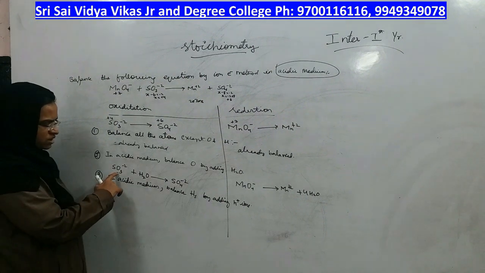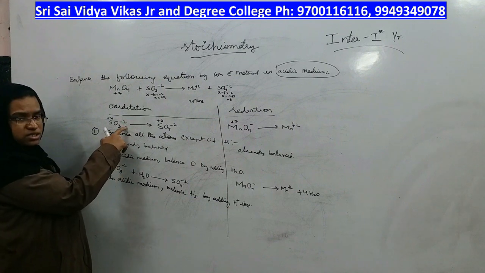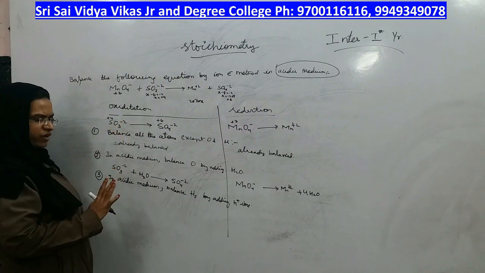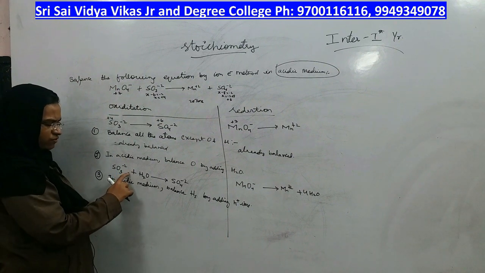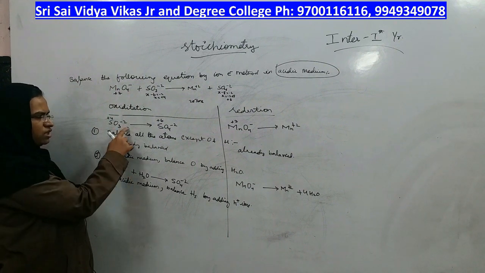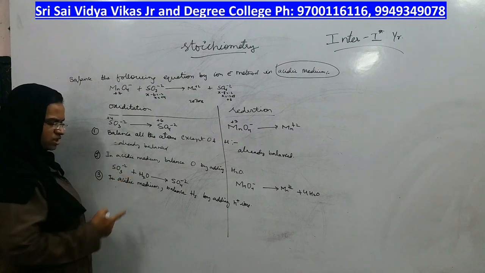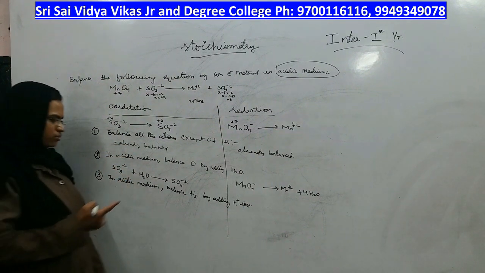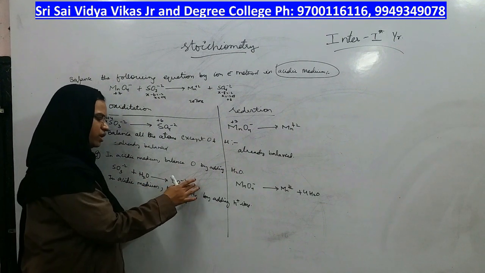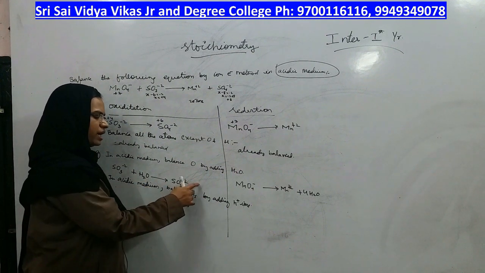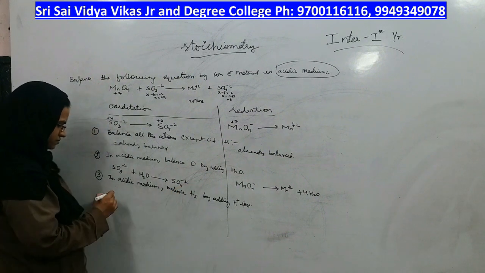Now let us look at this equation. No need to go for that step now. Immediate step, final reaction only you have to see and continue from there. Okay? So this you have to take and continue, not the previous one. In this reaction, you count the hydrogens on both the sides. Here 2 hydrogens. Here is there any hydrogen? No. So here 2 hydrogens are less. What you should do? Add 2 H plus on this side.